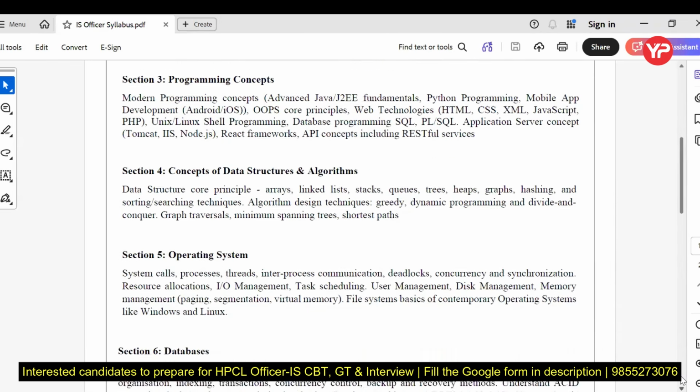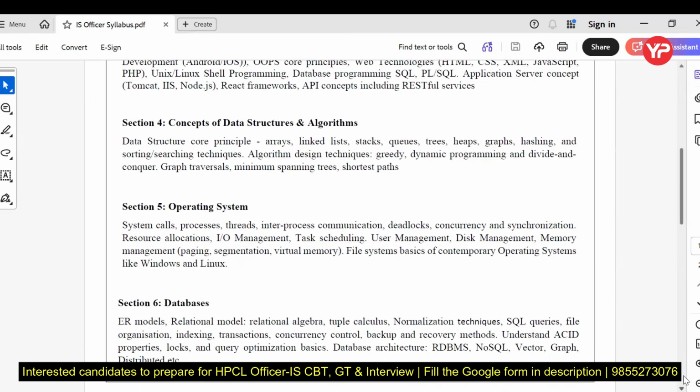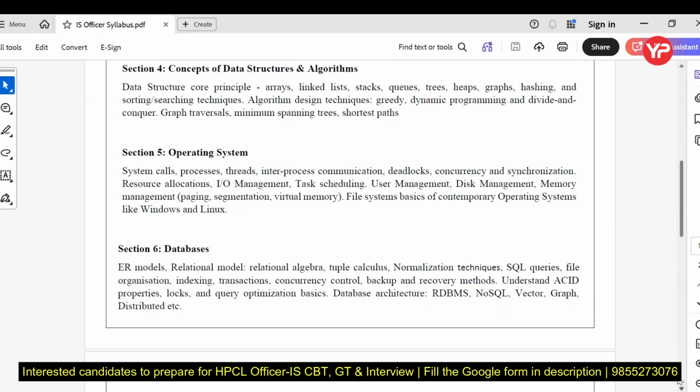In case of operating system, same as GATE syllabus, that is CPU scheduling, system call, then inter-process communication, deadlock, synchronization, IO management. Again, the syllabus is huge, but keep in mind, with the help of previous year papers, we can see the level of question is very simple and very easy.